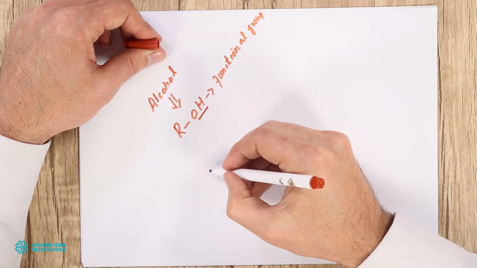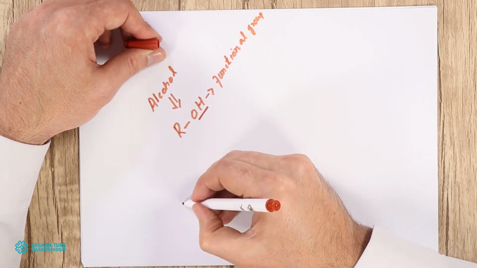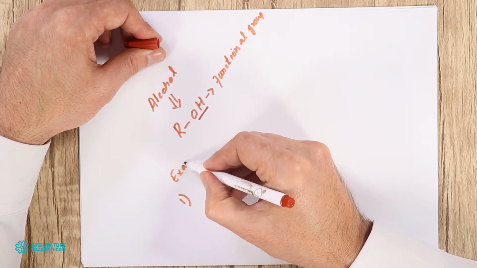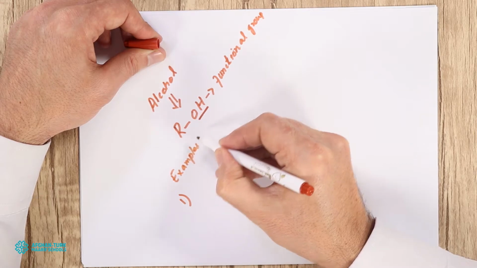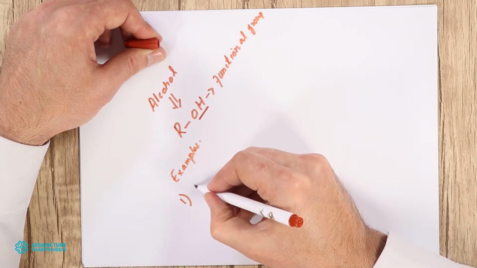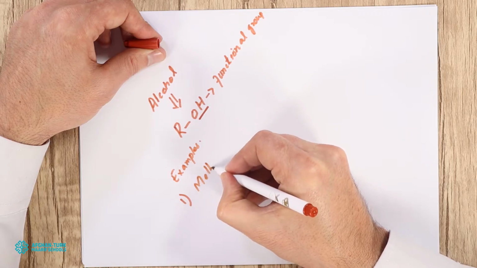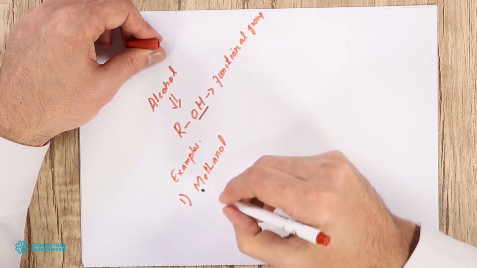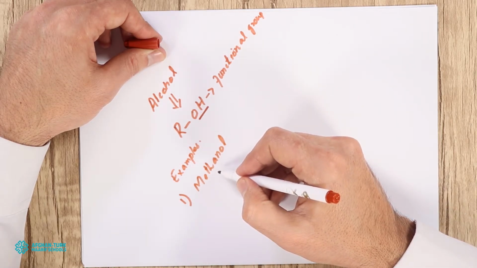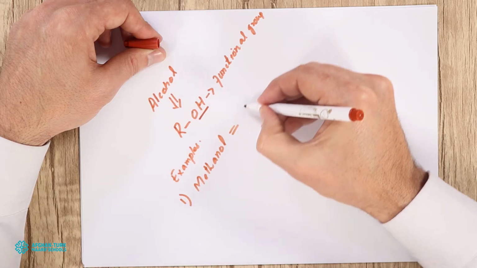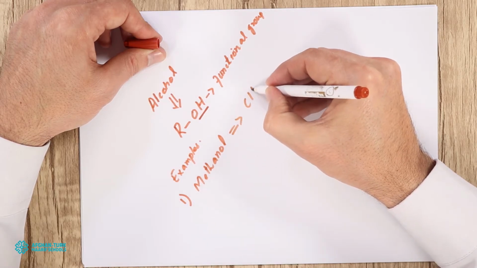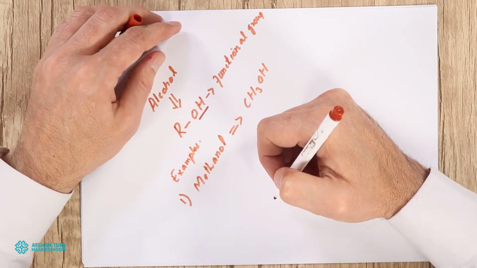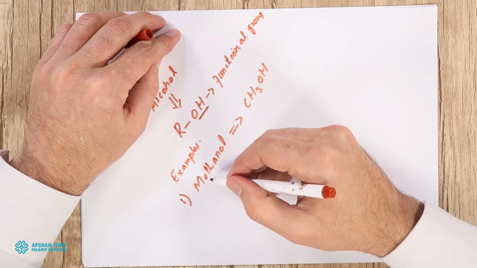So for example, here are some examples of alcohols belonging to the alcohol family. The first one is methanol. Meth means one carbon. So if we have one carbon there, it must be like this, CH3OH. This is their formula, CH3OH.